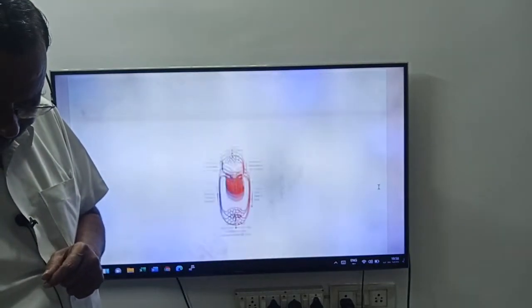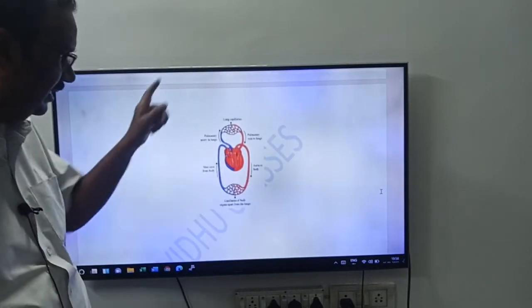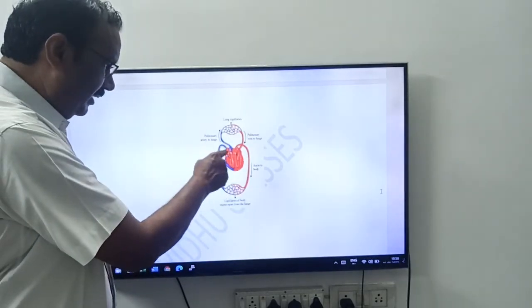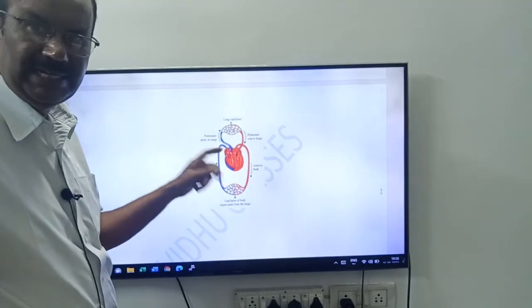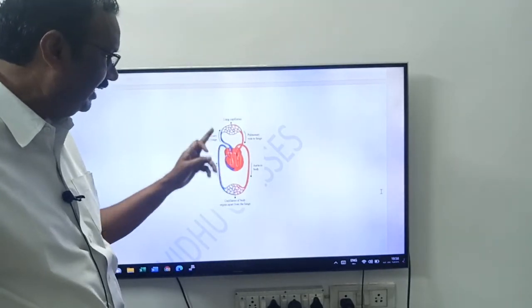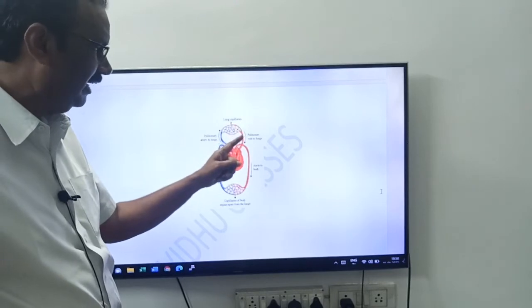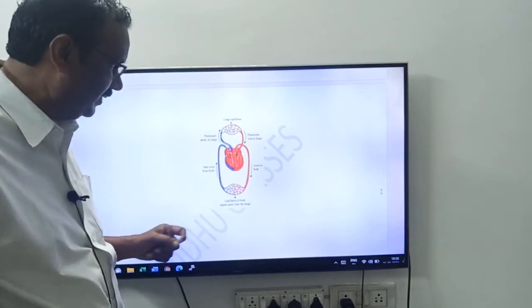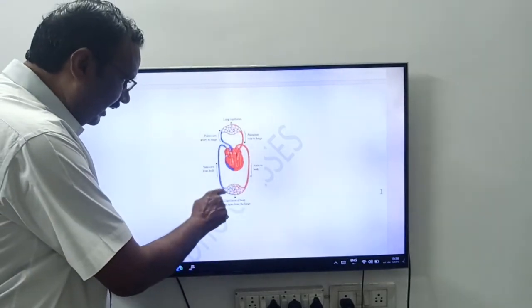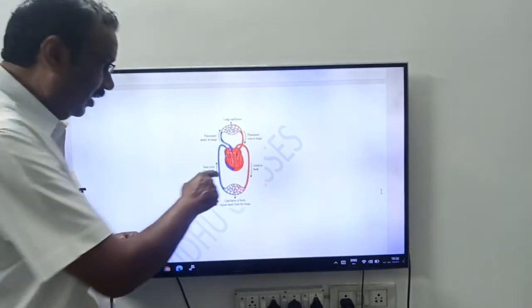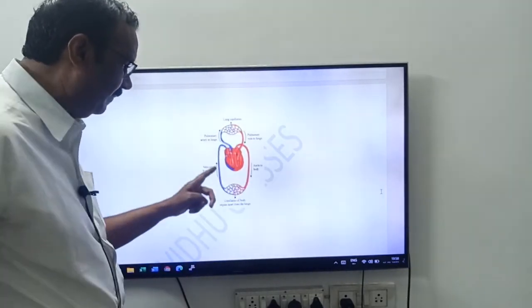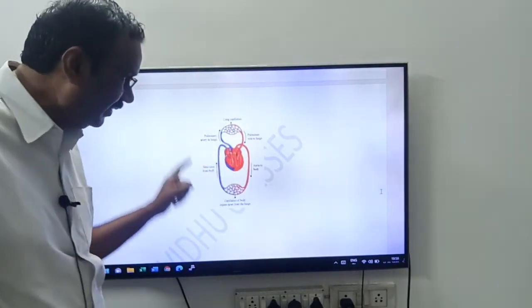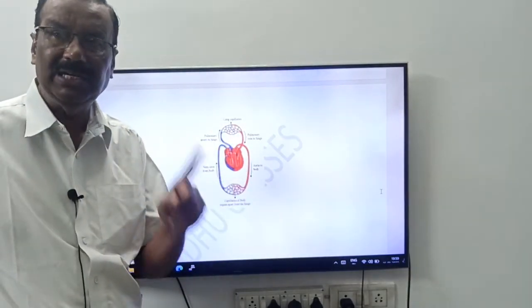Okay, friends. Now see here, this is double circulation. See, friends, here this is a heart. From body parts, the impure blood is reaching the right atrium, to the right ventricle, to the lungs, friends. Here purification is taking place. Next, pure blood enters into the left atrium, left ventricle, to the body parts. For example, you start here and conclude here. How many times is it entering into the heart? Twice, friends. First the impure blood enters the heart. Next, pure blood enters the heart. So in a circulation, the blood enters the heart twice.